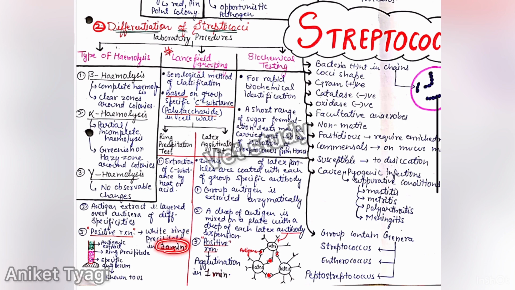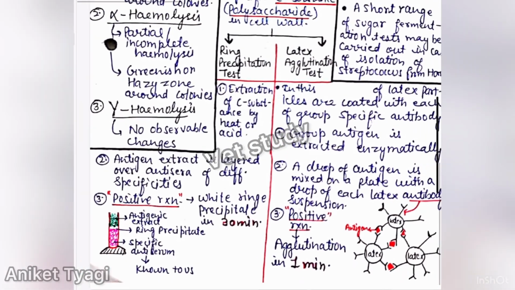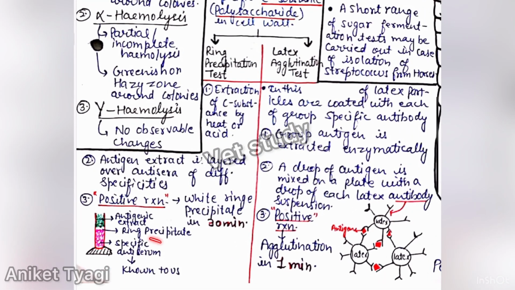Okay, so what we do is we put a specific antiserum in the tube, and after this we put the antigenic extract. If the antibodies match the antigenic extract, meaning the antigen is similar, then there will be ring precipitation.